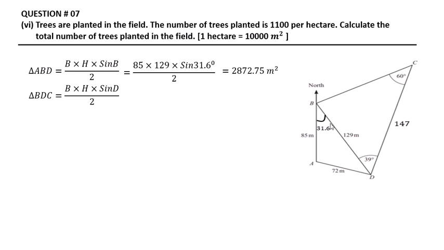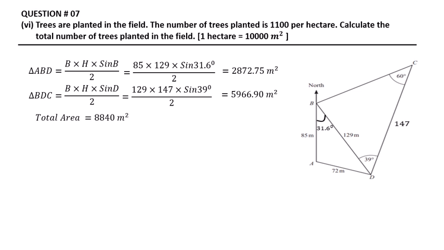Now we have to calculate the area of triangle BDC. The formula is the same: base multiplied by height multiplied by sine D, divided by 2. Putting values, and after multiplication and dividing by 2, we get 5966.90 meter square. For the total area we sum these values, that is equal to 8840 meter square.